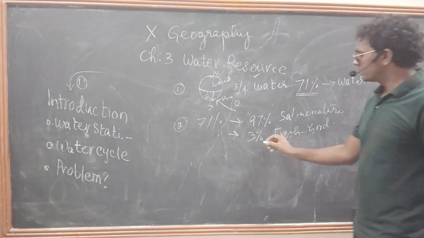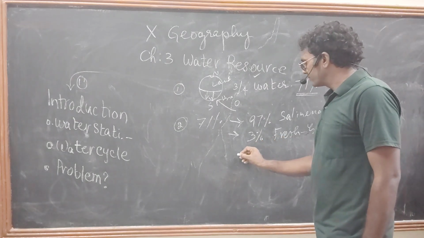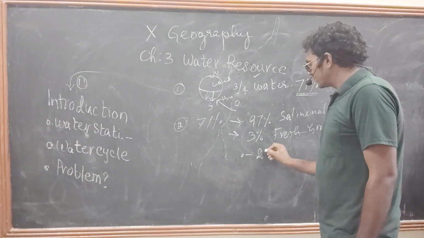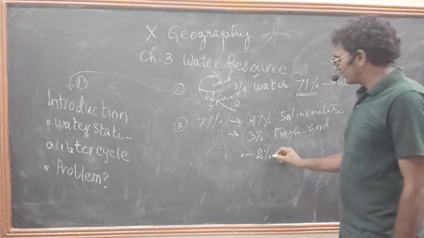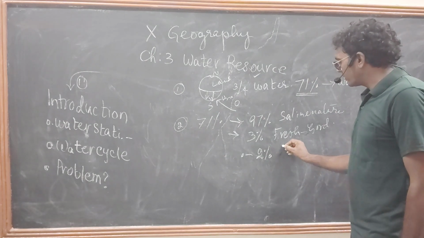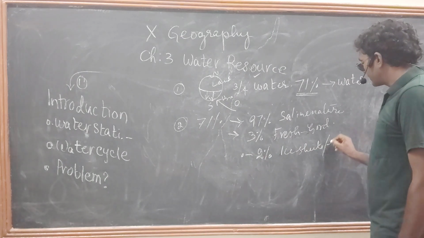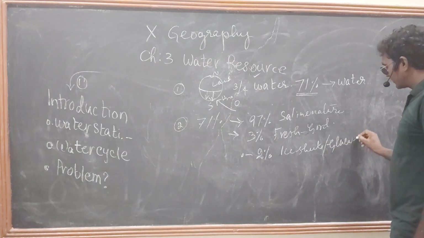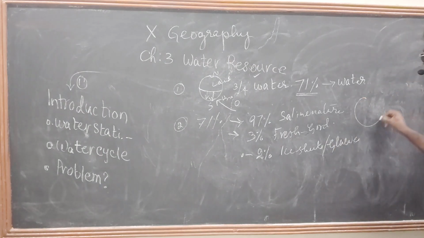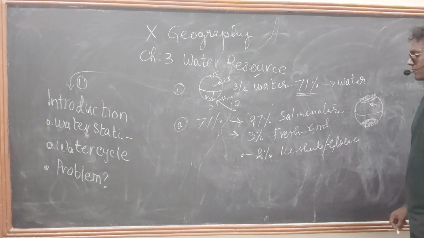But in this 3%, 2% is available in the form of ice sheets or glaciers. In the polar areas, the entire continents contain ice sheets only. In the Himalayas, in mountain regions, we can also see some glaciers.